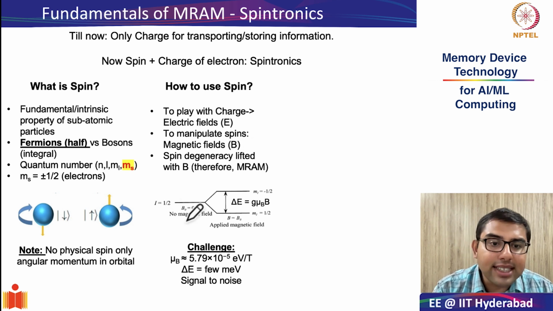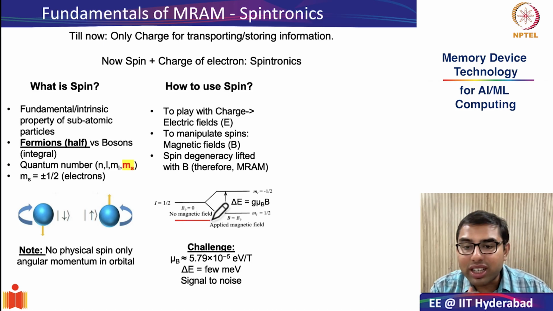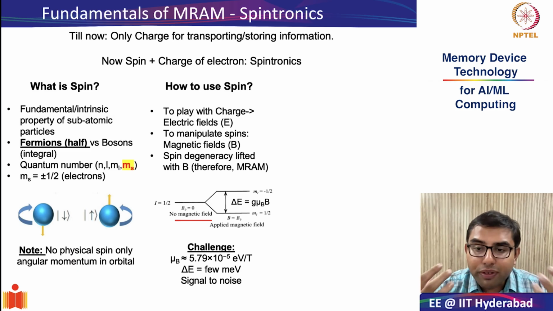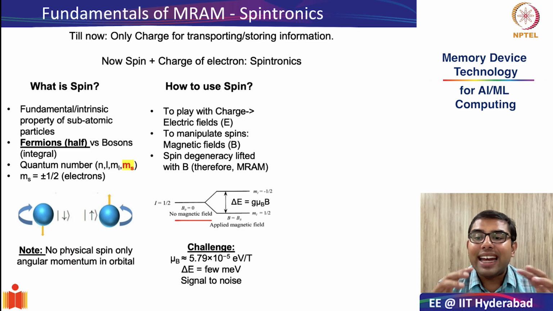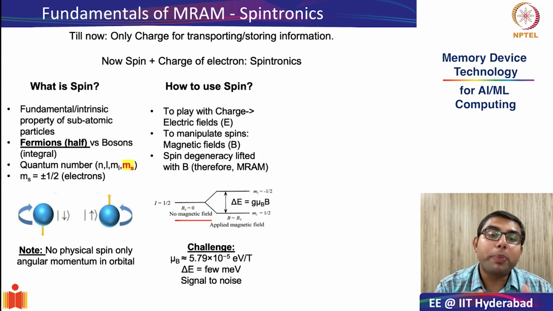The idea is that when a system is subjected to no magnetic field, there is spin degeneracy. So what is the meaning of spin degeneracy? Spin degeneracy refers to the condition where an electron has two possible spin states, the spin up and the spin down. And in the absence of magnetic fields, both the spin up and spin down states have the same energy, and therefore they are called degenerate.